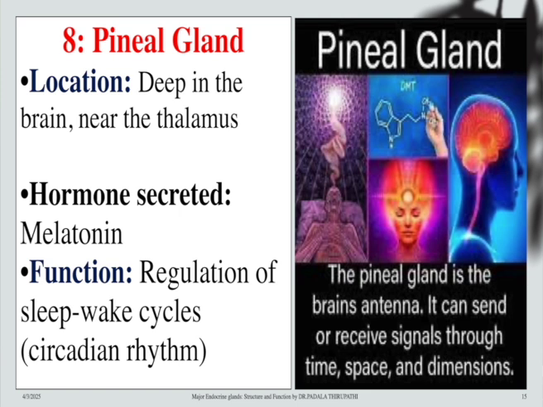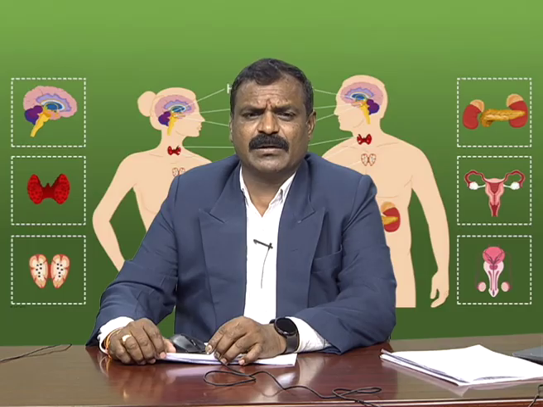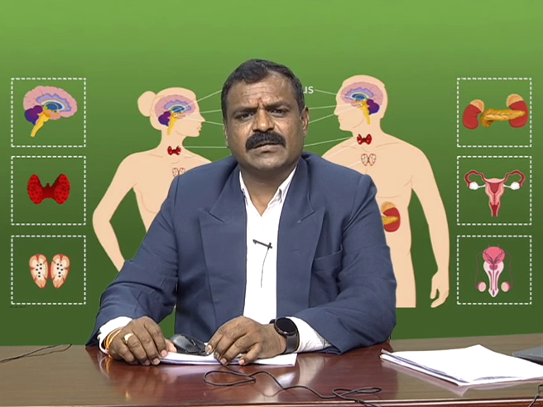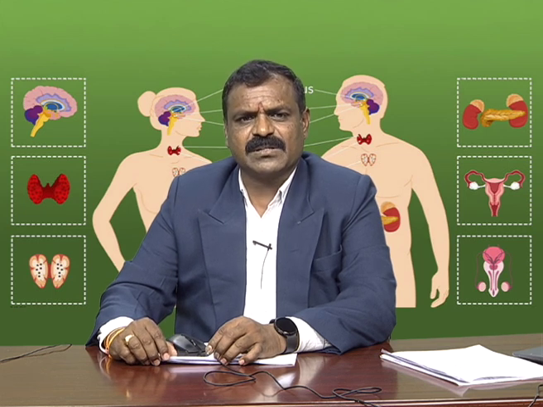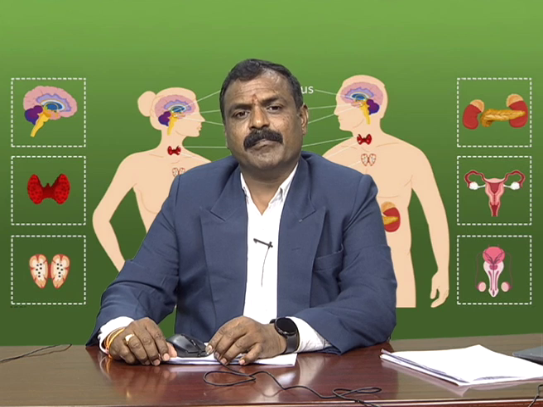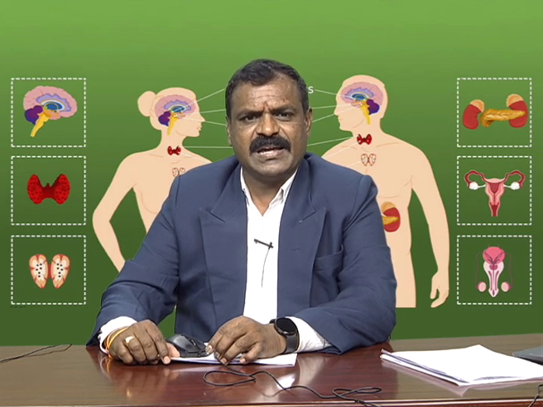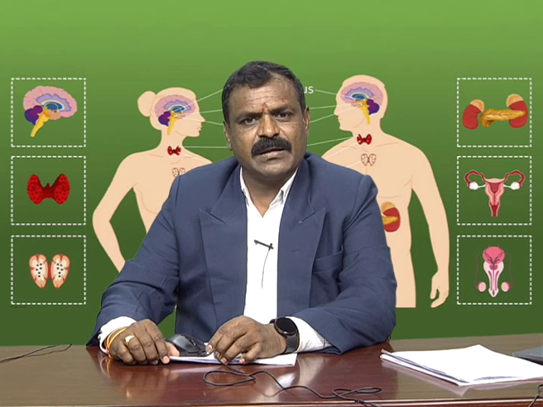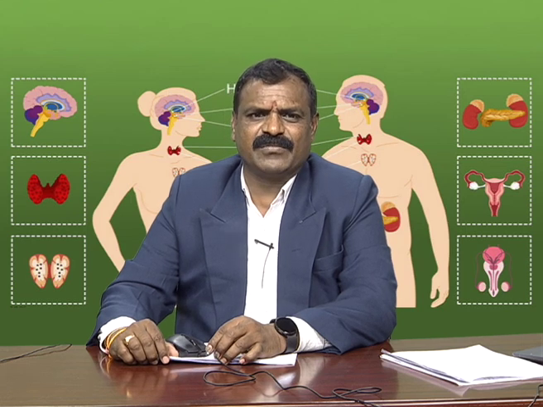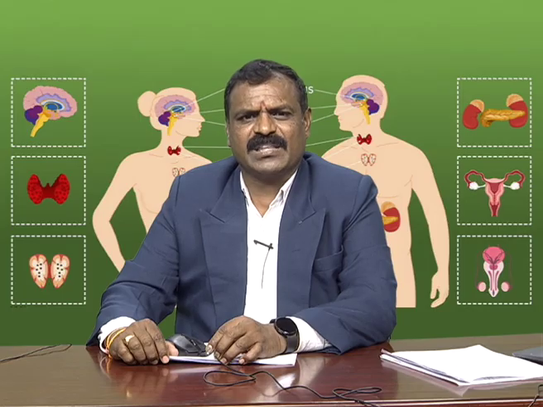These day to day life functions or metabolic activities, whether the rate of activity is increased or low, are due to these circadian rhythms caused by the melatonin hormone. This hormone is secreted by the pineal gland, situated in the deeper area of the brain, very near to the thalamus.